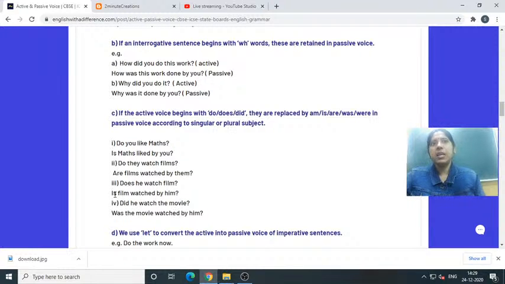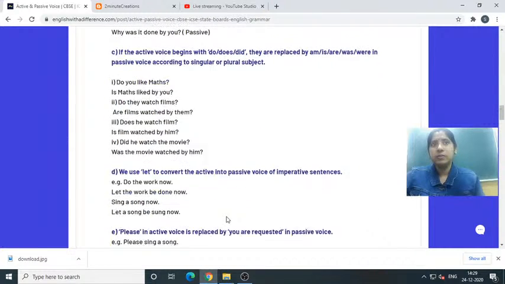Now next one is, did he watch the movie? It is in past tense. So it will also be easy. It will be was, because movie here is singular. If we write movies, then it will be were, plural number. So this is quite easy for you. So, was the movie watched by him? It's quite easy. Got this one?